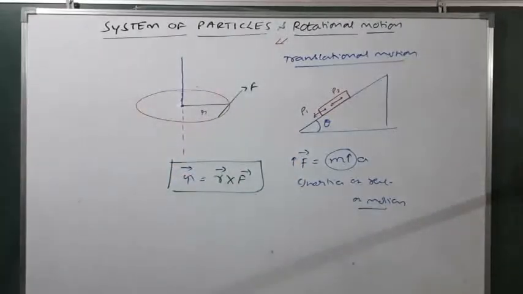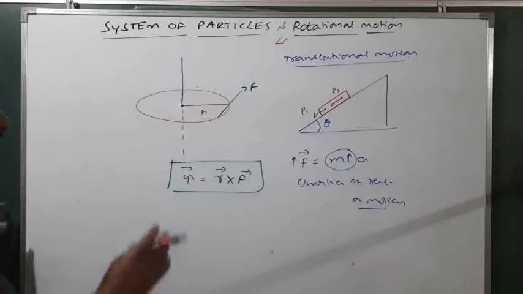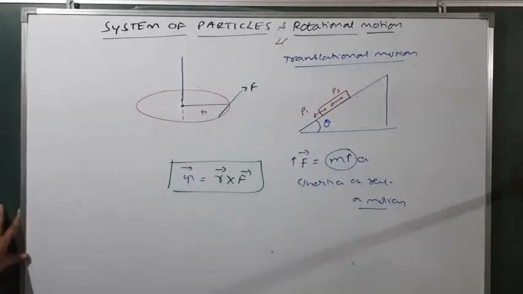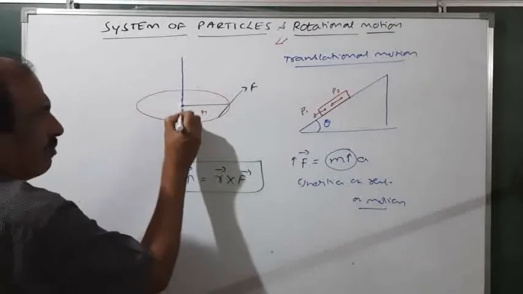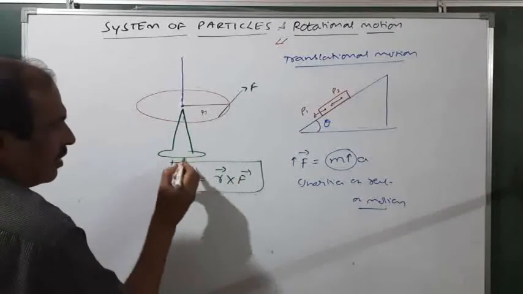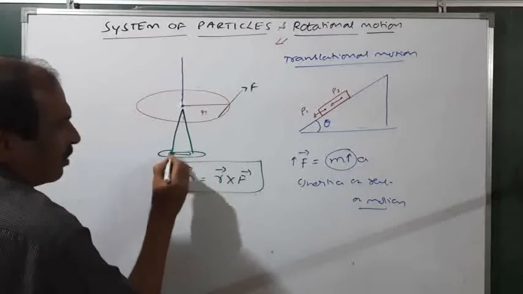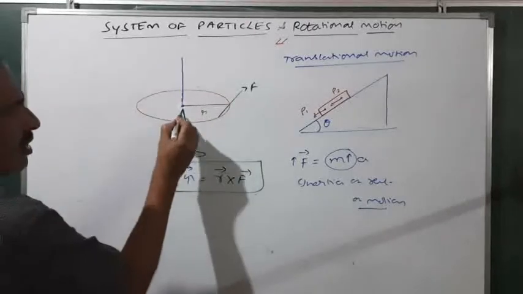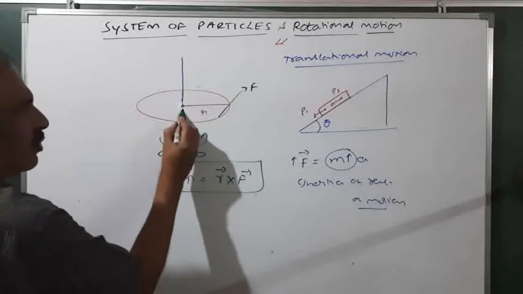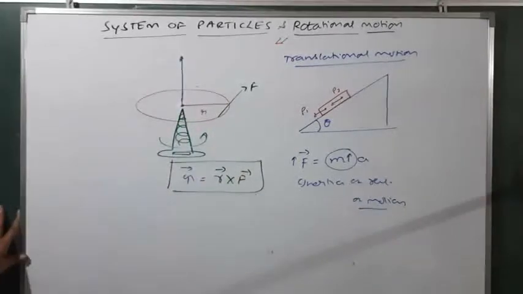Torque is given by R cross F. This is a cross product, therefore torque is a vector quantity. It is also given by another rule, the right hand corkscrew rule. Imagine a screw: if it is rotating like this, then the tip of the screw moves in this direction.